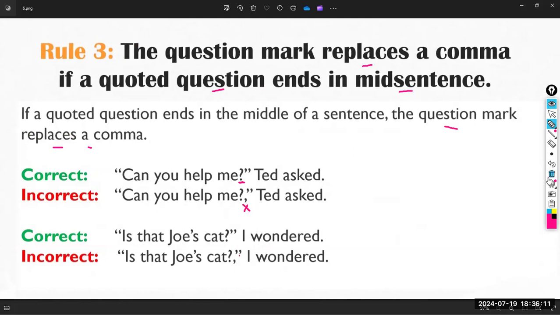Because if you remember, Malak, when we discussed the rules of using the comma, I told you that you have to write a comma within the quotation marks if the person who said the information is at the end of the sentence. But please be careful. Exactly. Because I'm using the question mark, I will not be able to use it.